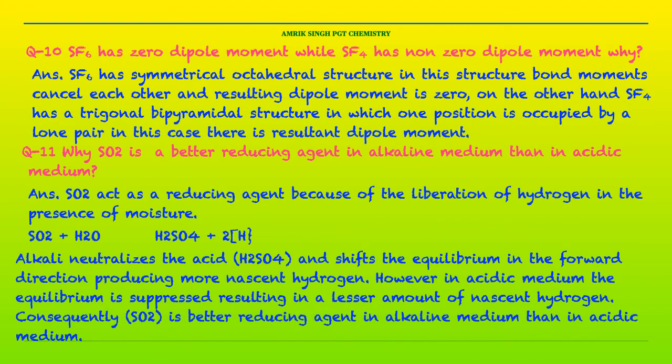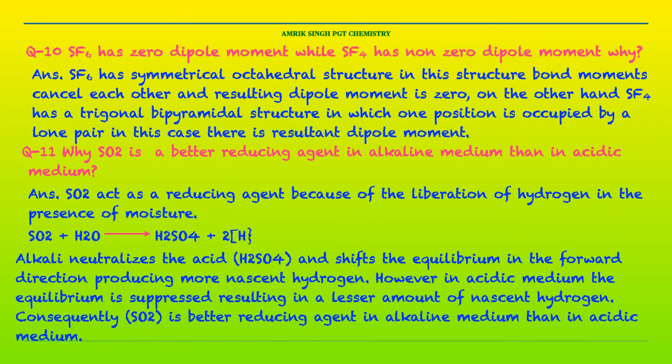Question number 11. Why is SO2 a better reducing agent in alkaline medium than in acidic medium? The answer is sulfur dioxide, that is SO2, acts as a reducing agent because of the liberation of hydrogen in the presence of moisture. The reaction is SO2 plus water changing into H2SO4 and 2H nascent hydrogen. Alkali neutralizes the acid H2SO4.